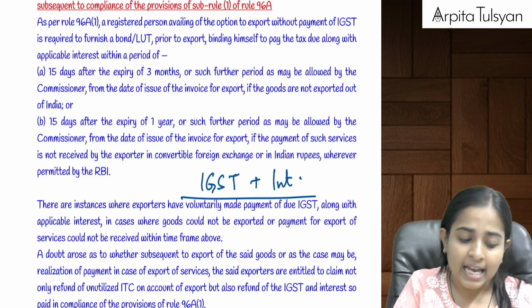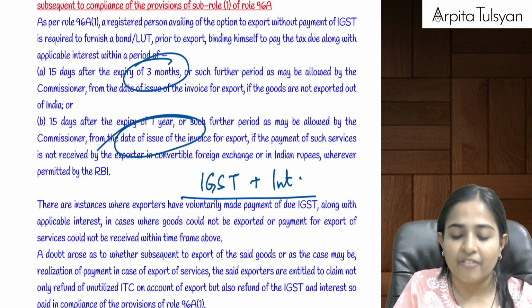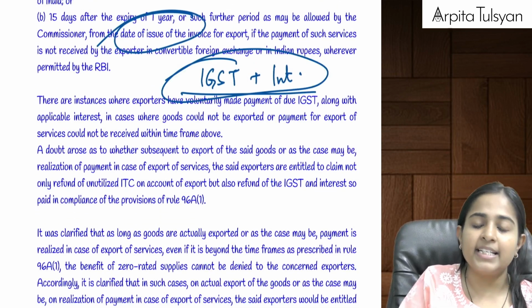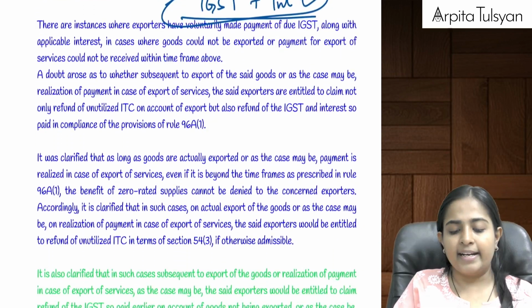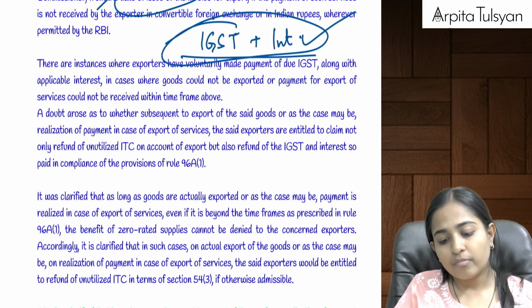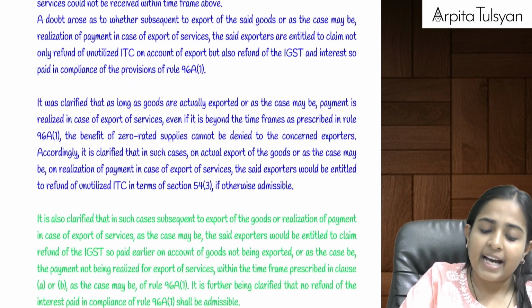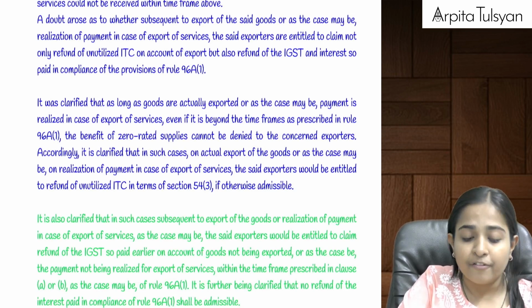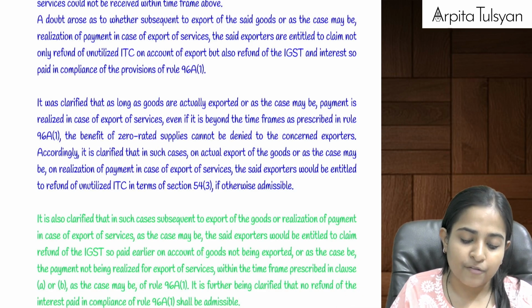The government did not ask, but I could not do the export within 3 months or could not realize the money within 1 year, so I voluntarily paid the IGST on those exported goods or services to the government along with interest. Now they are saying, what if in future we are able to export the goods, or what if in future we receive that export consideration on services from the other country?